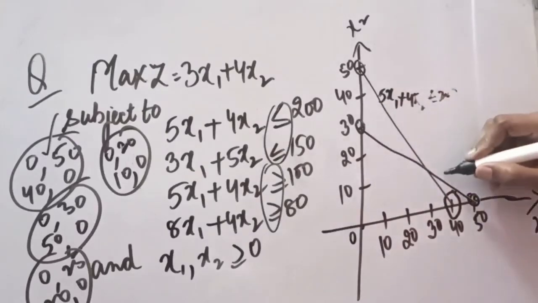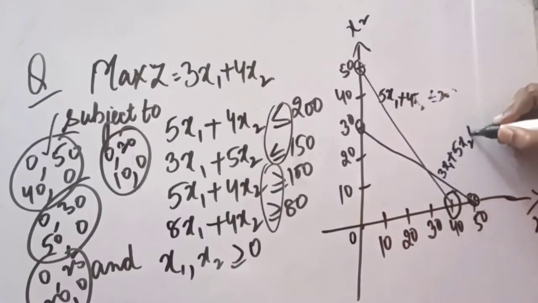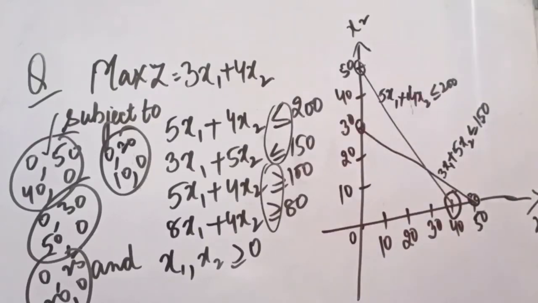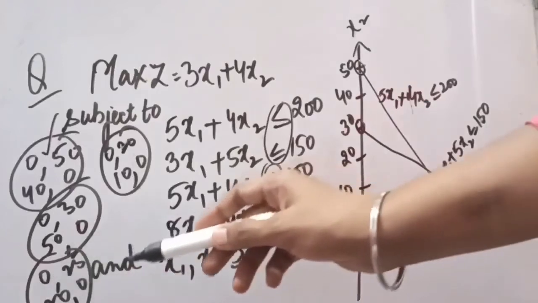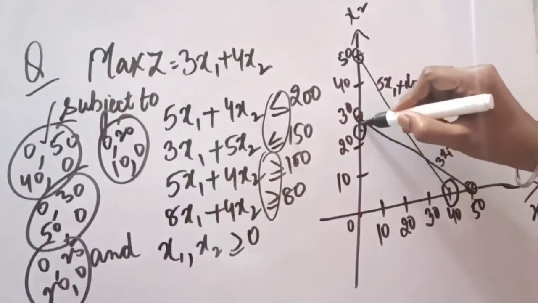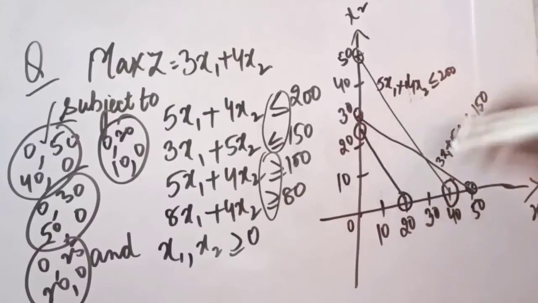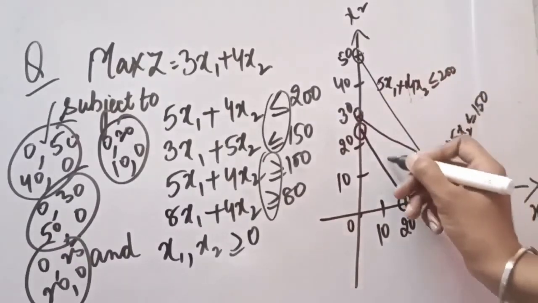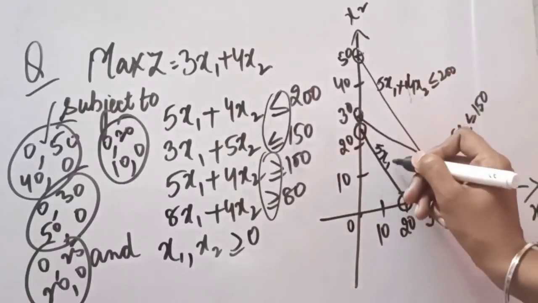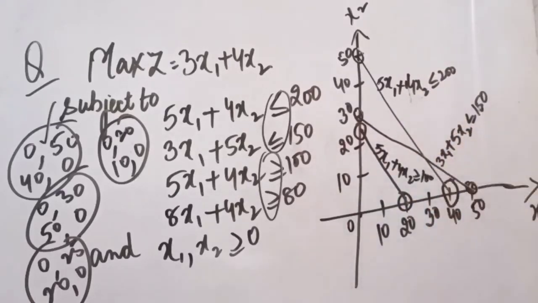So now we will be writing the second equation here, 3x1 plus 5x2 less than or equal to 150. Coming to the third equation, 0, 25, 20 and 0. So 0, 25 will be here, 20 and 0 will be here. So we will join these 2 points, and here also we need to write the third equation, 5x1 plus 4x2 greater than or equal to 100.